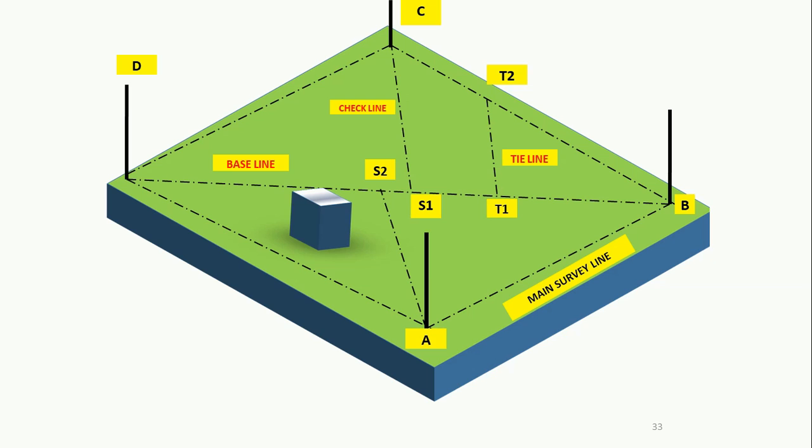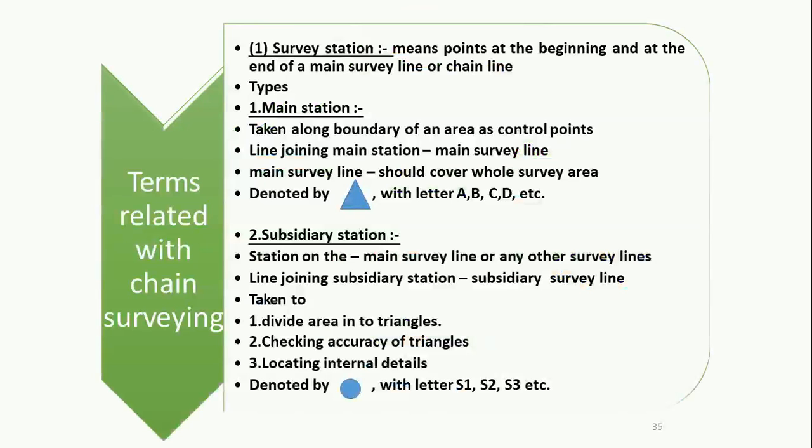The longest survey line is called the baseline. The line joining the main station and subsidiary stations is called the check line, and the line joining the tie stations is called the tie line. The main survey line always goes along the boundary of the field. So these are the various terminologies related to chain surveying.